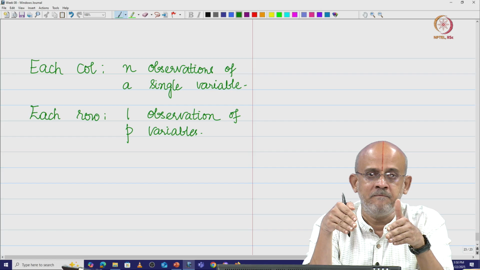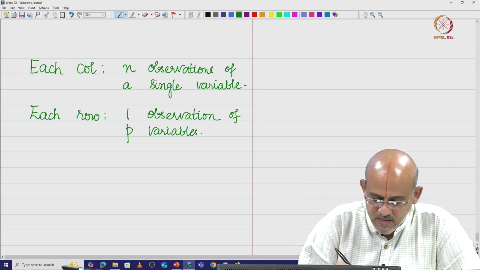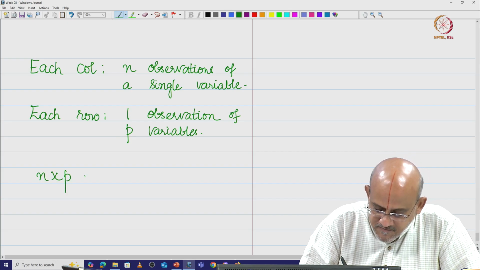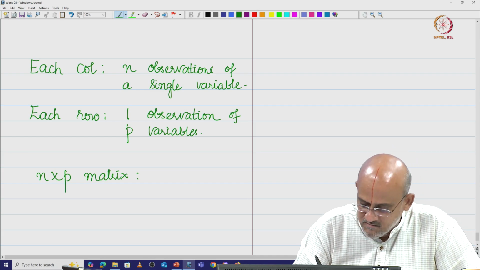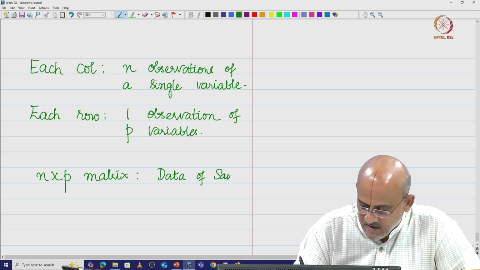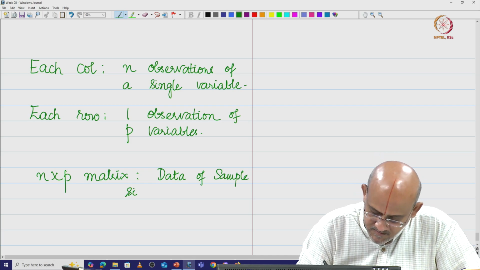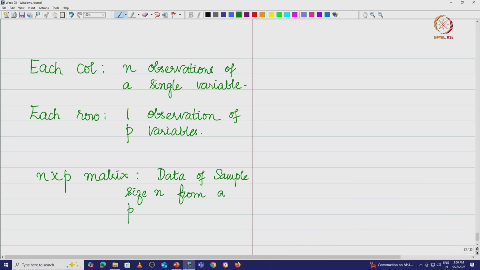When we say n cross p, we say the data is basically of sample size n from a p variate population. So, we are going to say the n by p matrix is nothing but a data of sample size n from a p variate population. This is what we have.